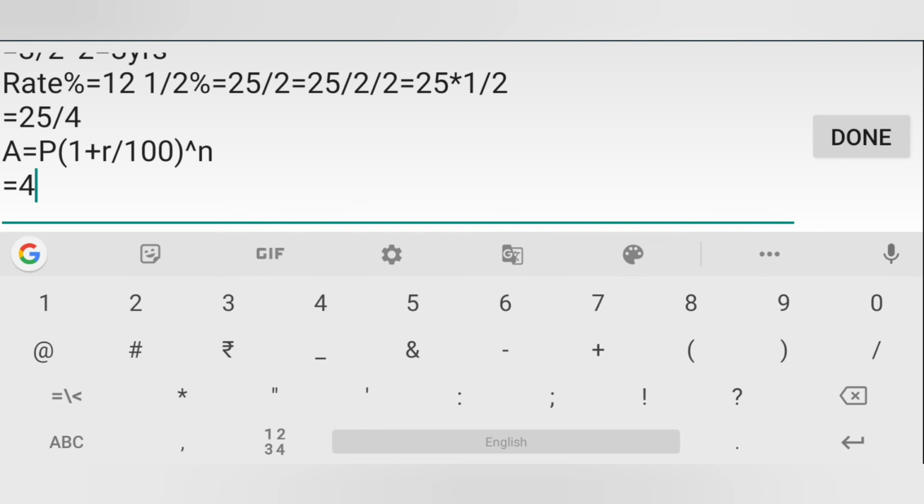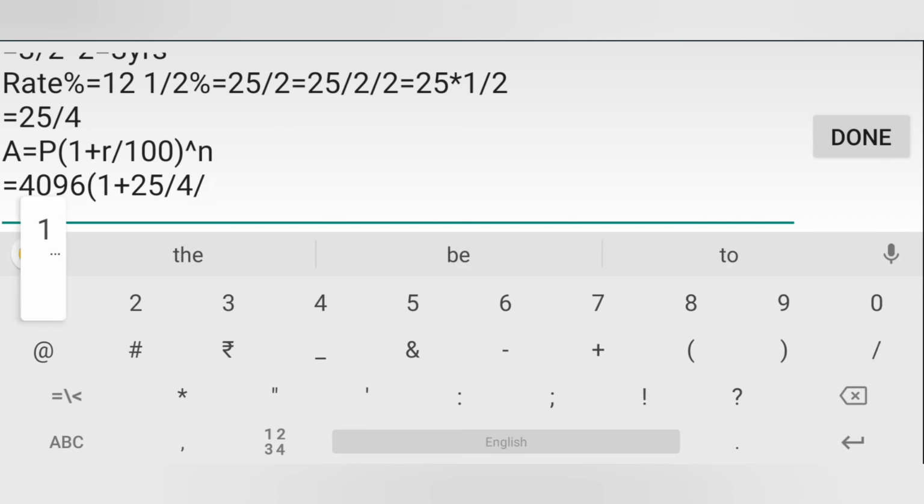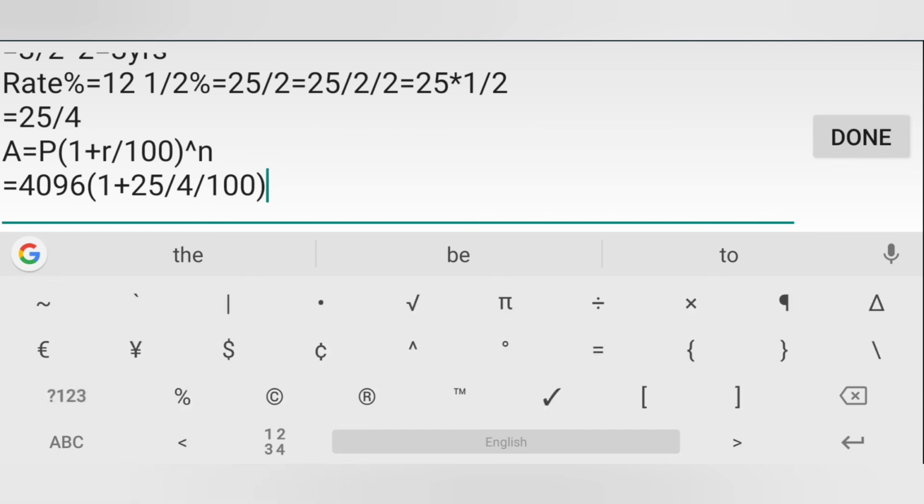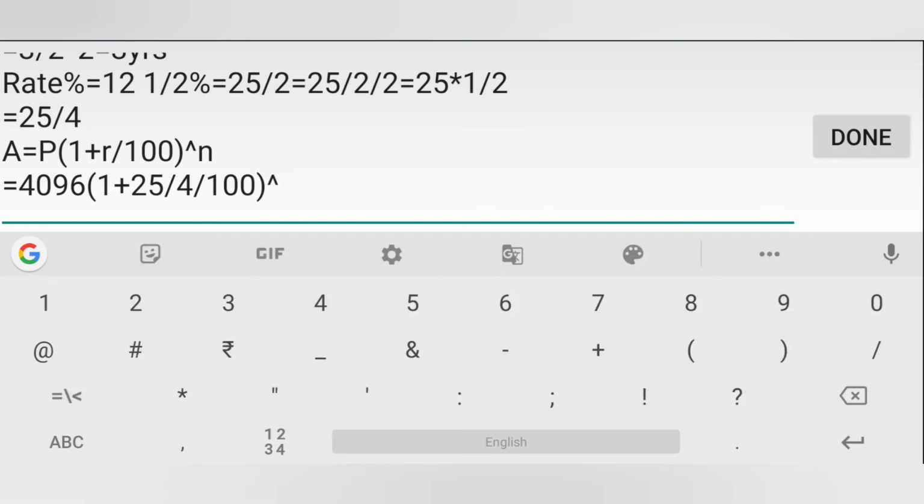Now we will put the value of P, that is 4096, as it's the principal. Now the bracket will start and at the place of R we will write 25 by 4, because it's the rate that we had got earlier. So divided by 100 and raised to the power n. n is 3 years, so we will write 3 here.